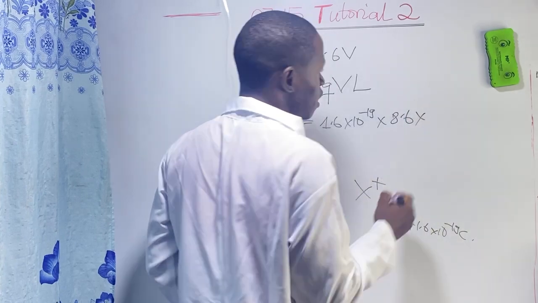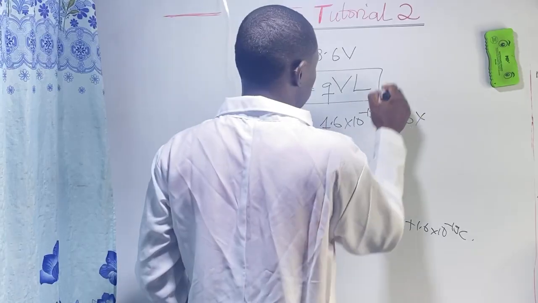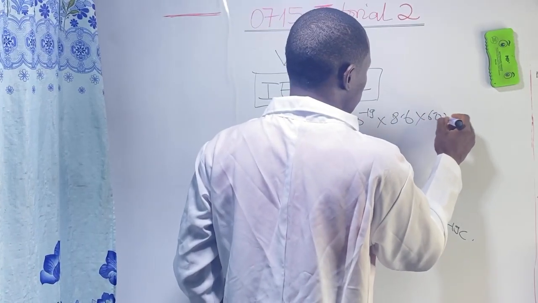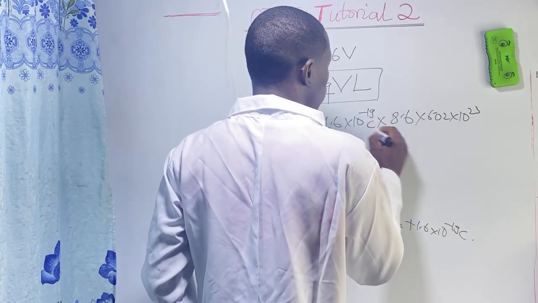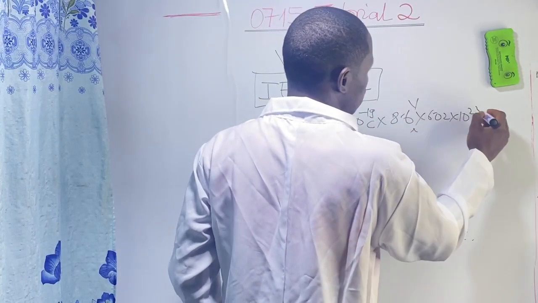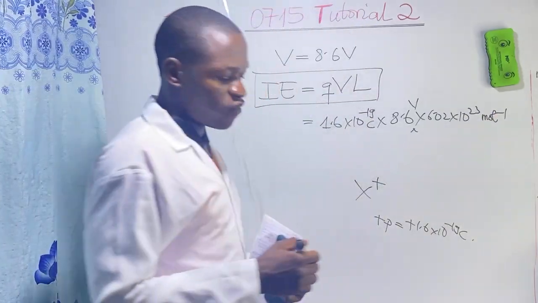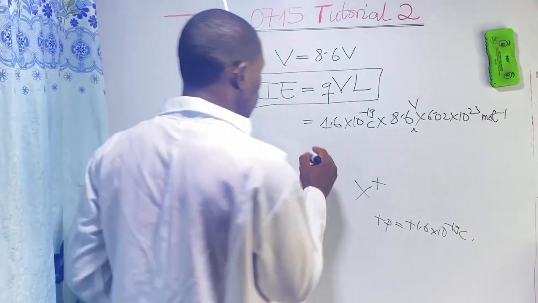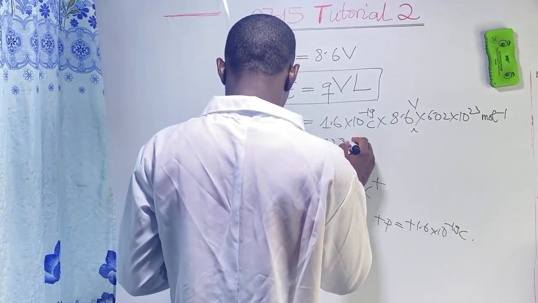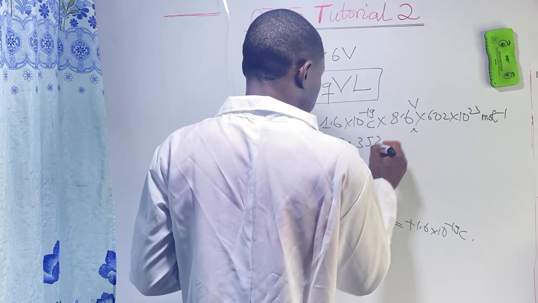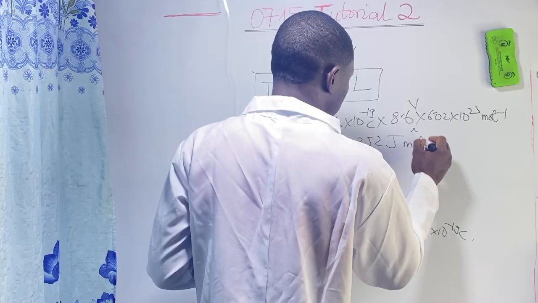Then the Avogadro constant is 6.02 times 10 to the 23. This one is in coulomb, this one here is in volts, and this one here is in per mole. The Avogadro constant has units of per mole. So when you punch that, you are going to have 828.352. Volt and coulomb will give joule, and then you have joule per mole.